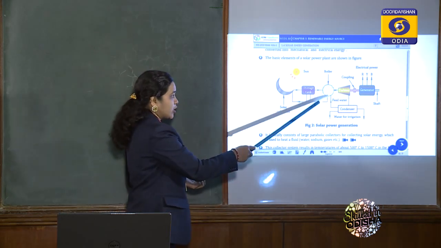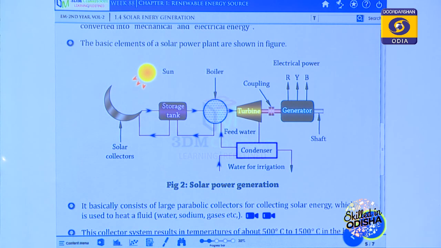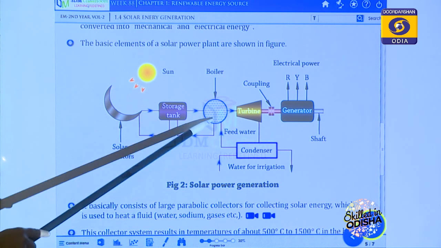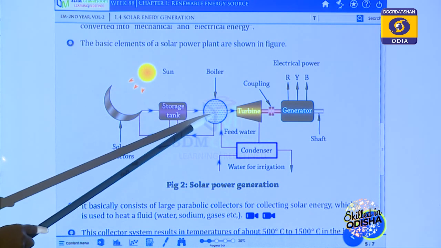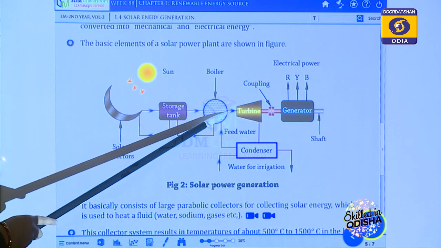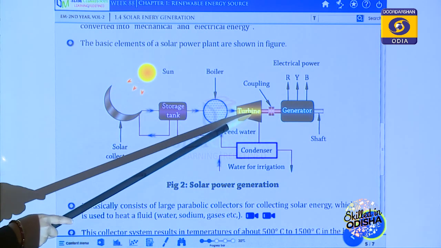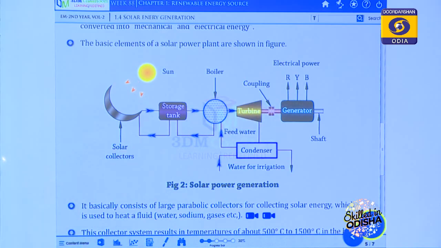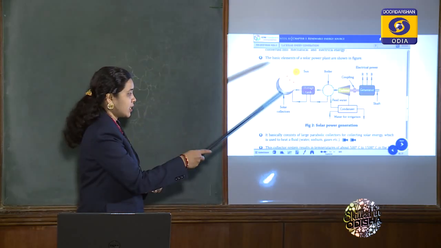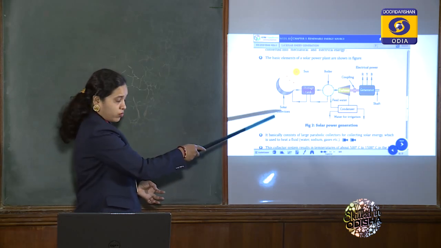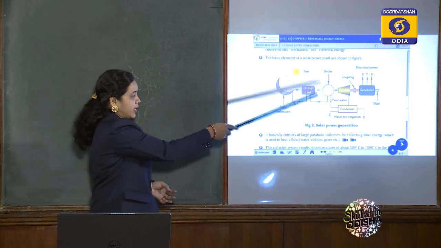The boiler is supplied by a burner, maybe a gas burner or an oil burner. When hot water is supplied to the boiler, the water starts to boil, and with the help of the gas produced by the boiler, the turbine starts to move, and the turbine moves the generator by which electrical power is generated. This is an example of passive solar technology by which we use solar power to generate electricity.